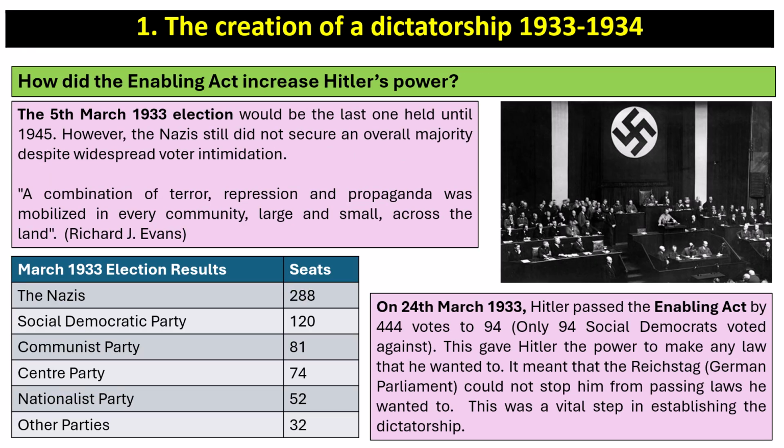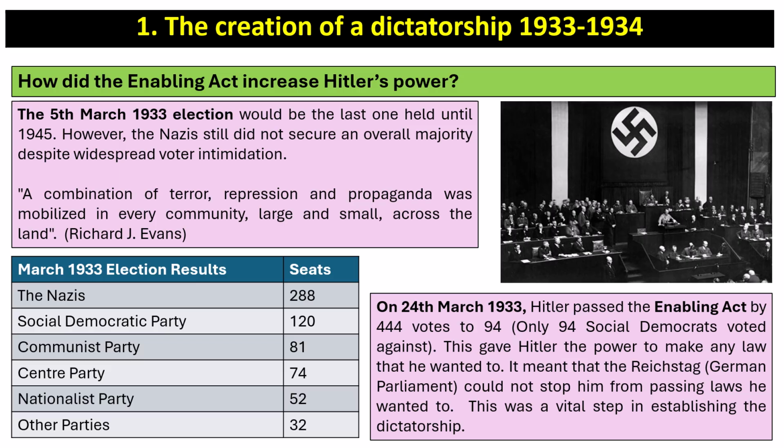Now, from there were elections on the 5th of March 1933, which would be the last one held in Germany until 1945. But even despite the fact that Hitler was Chancellor, the Nazis did not secure an overall majority despite widespread voter intimidation. The historian Richard J. Evans said, "A combination of terror, repression and propaganda was mobilised in every community, large and small, across the land." The Nazis got 288 seats, so they didn't have enough for a majority, but it still gave them enough control to go on to the next step of their dictatorship, which was passing the Enabling Act.